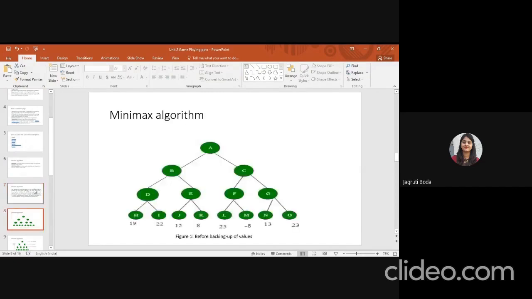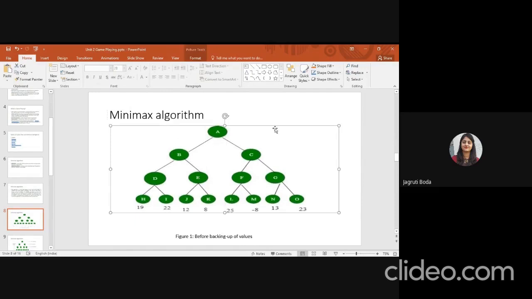Now, you can see here, this is the tree that contains nodes A, B, C, D, E, F, G, H, I, J, K, L, M, and O. Okay, so for backing up of values, this is the sample example given. You have to calculate the value of node A and maximize A. So what is minimax? The first one is mini and the second one is max.